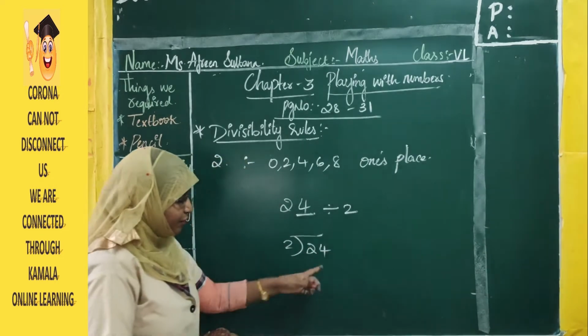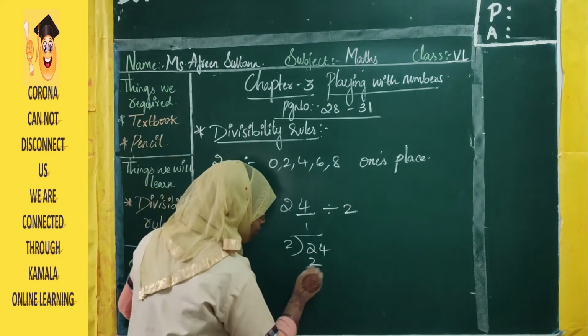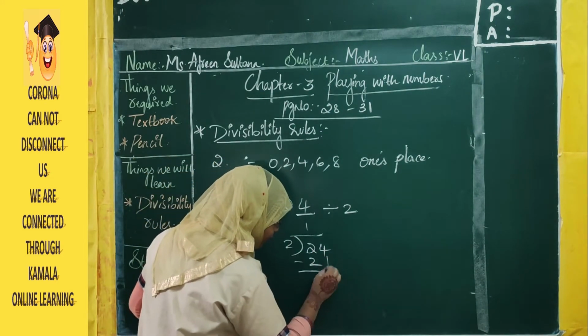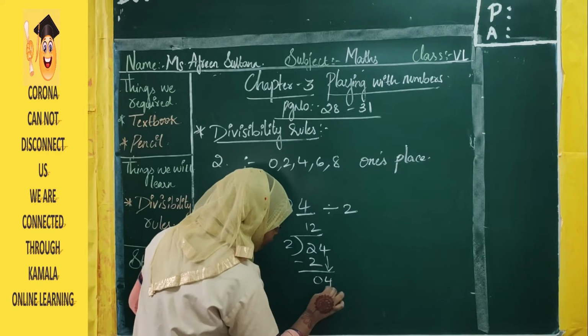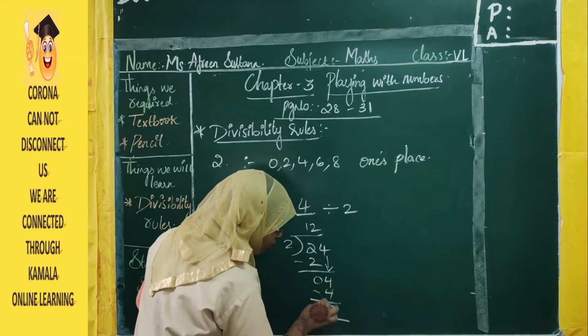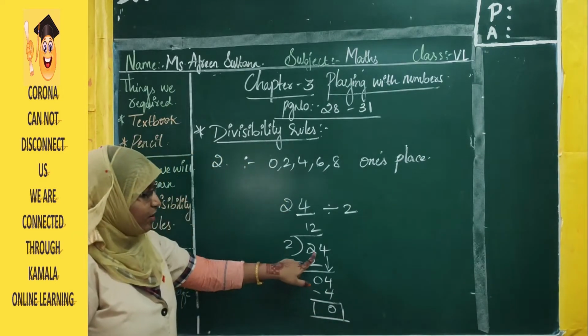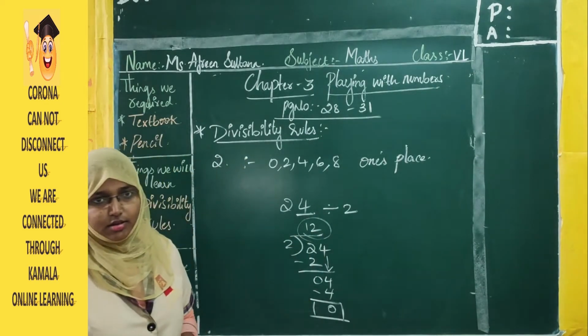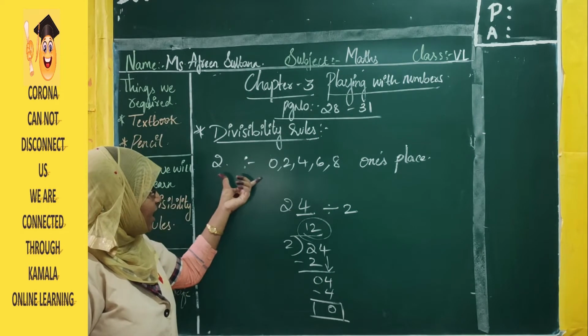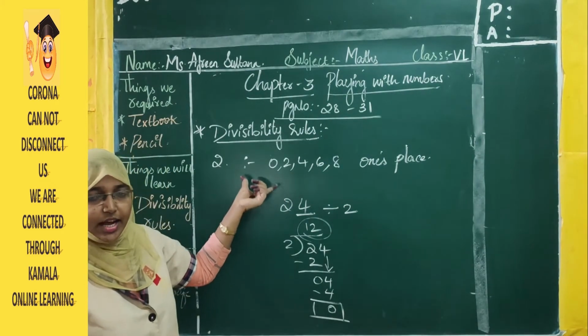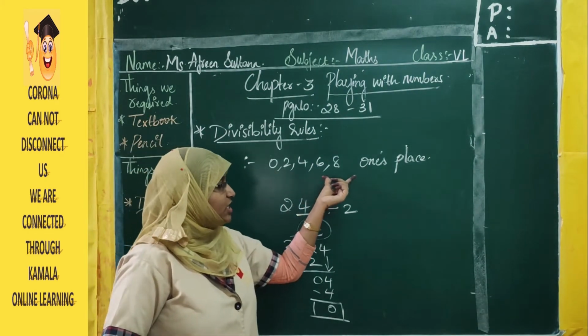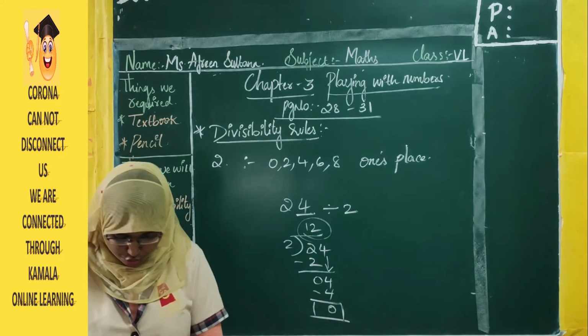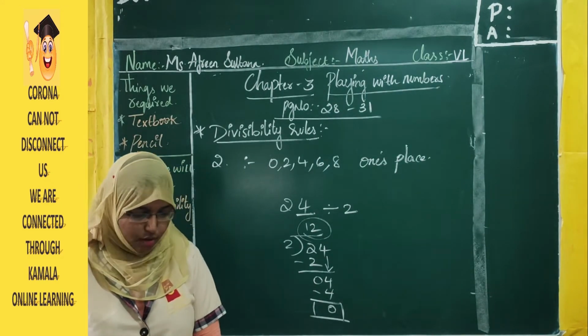Let us divide 24 by 2. 2 ones are 2. 2 minus 2 is 0. If you take 4 down, 2 twos are 4. 4 minus 4 is 0. We got remainder as 0. So yes, 24 is divisible by 2. We get the quotient as 12. Yes. So a number having 0, 2, 4, 6, 8 at the ones place is divisible by 2. Now what is the divisibility rule of 3?